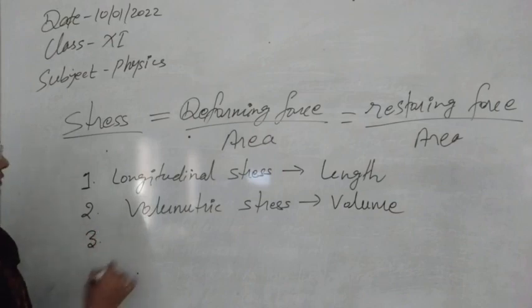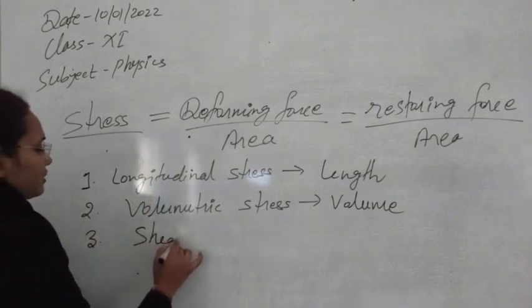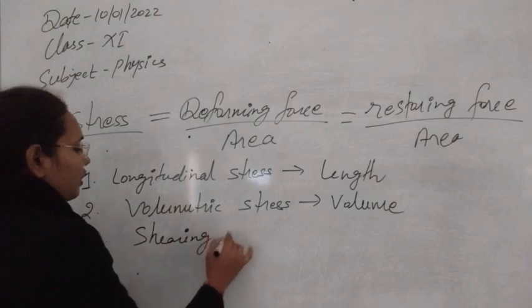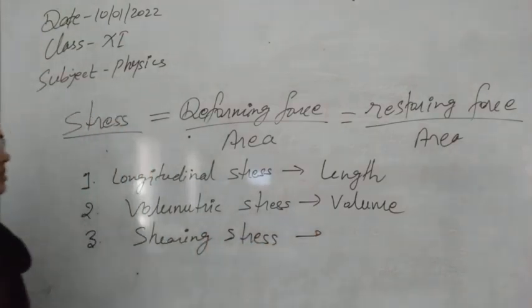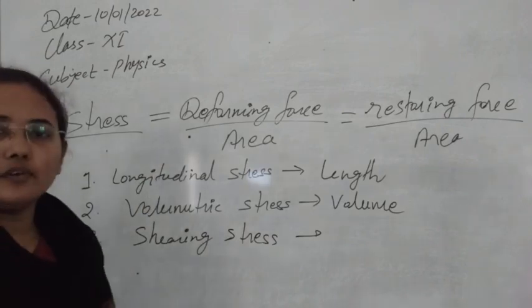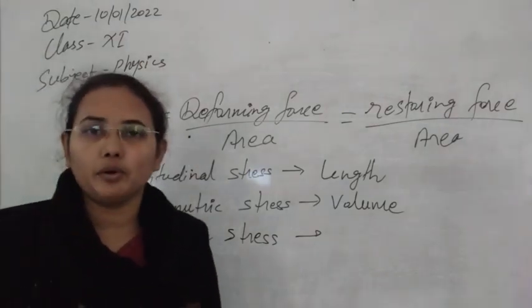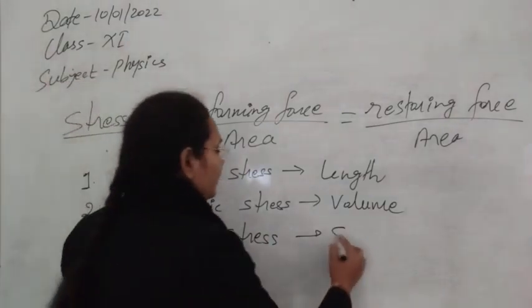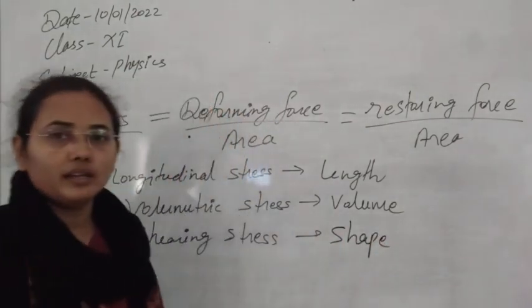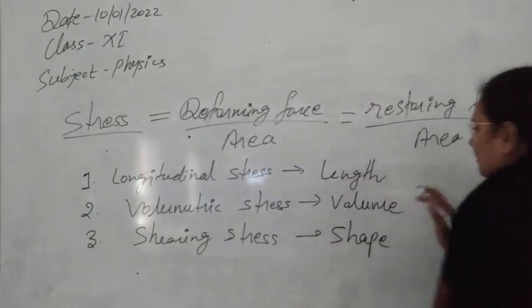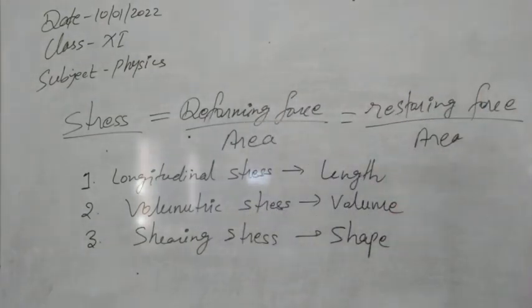Now the third type of stress, that is called shearing stress, or we are also calling it tangential stress, another name of this one, because here we are applying tangential force to deform the shape of the body. So it means now whenever you are applying tangential force, you can deform the shape of the body. Now I will use some figures to describe these things.